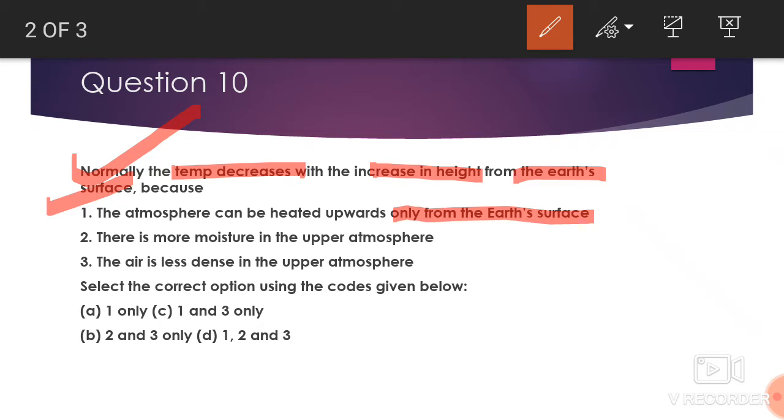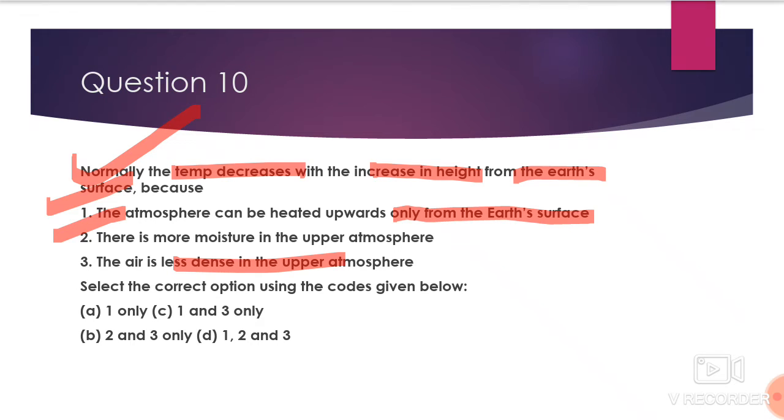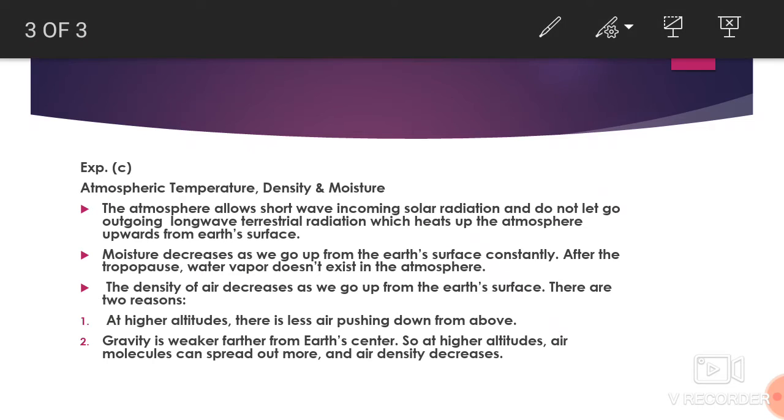Statement 2: there is more moisture in the upper atmosphere. Statement 3: the air is less dense in the upper atmosphere. So we are done with all our 3 statements. Let's answer by decodifying each and every statement. Our answer is C, but let's explain first.